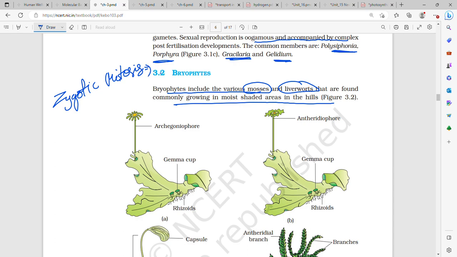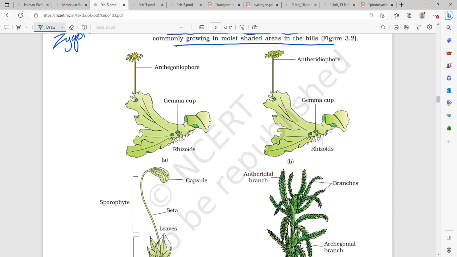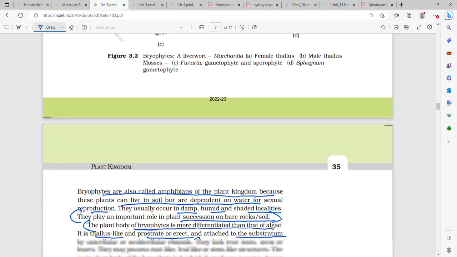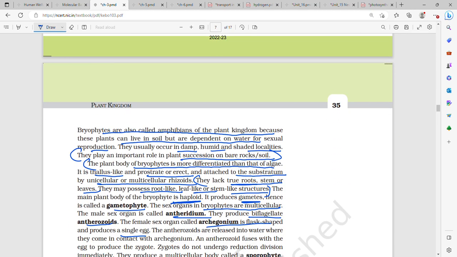Now bryophytes include mosses and liverworts, and they are found in shaded areas in the hills. Bryophytes are also called amphibians of the plant kingdom. Why? Because they can survive in soil, but they need water when it comes to sexual reproduction. They usually occur in damp, humid and shaded localities. They play a very important role in plant succession on bare rocks or soil.